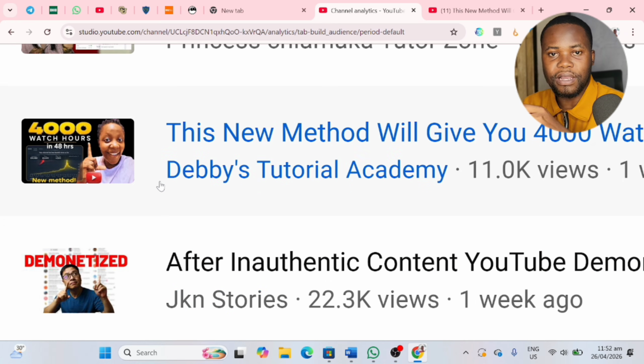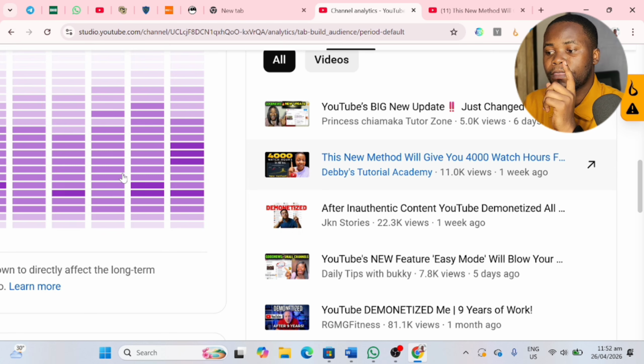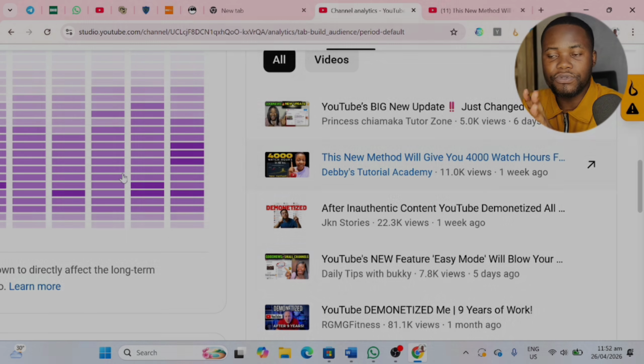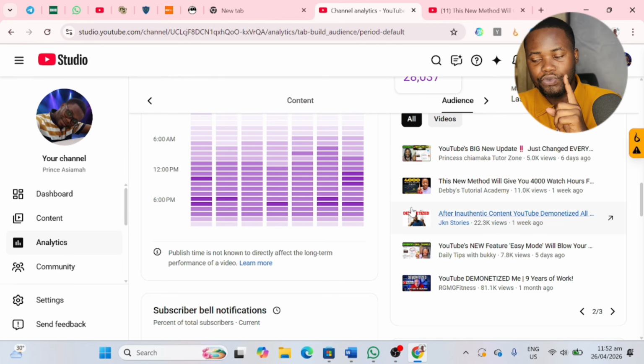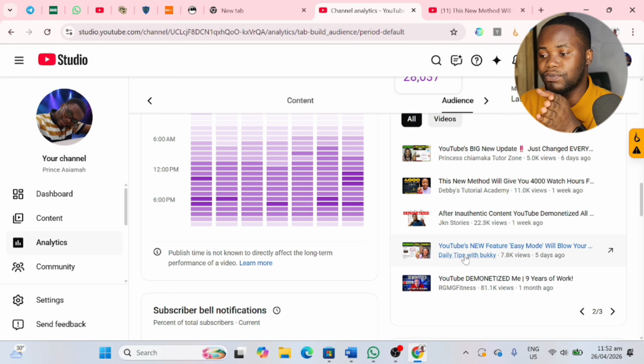Just recreate it. You can create a thumbnail that is very similar to what she has done, and that is it. Very, very simple. So try this multiple times. I can't even count, and it has worked for me. Let me say, if I try 10 times, 7 out of the 10 always work for me. So once you do this, trust me, you should get your 4,000 watch hours very easily.